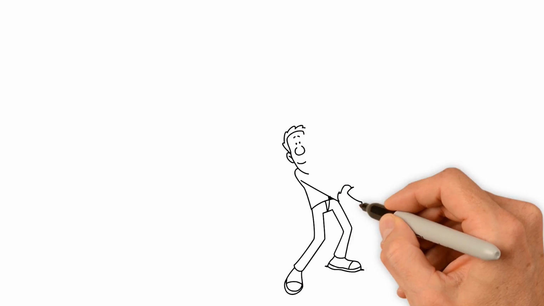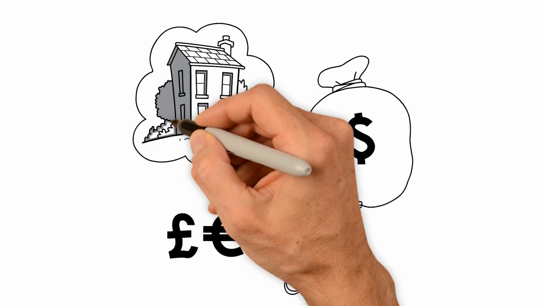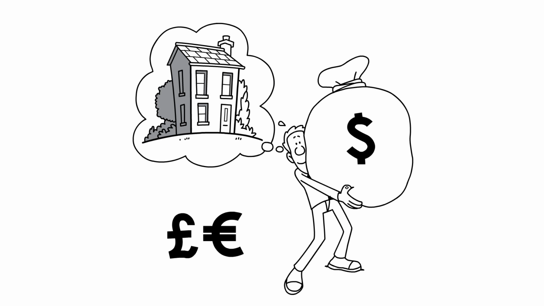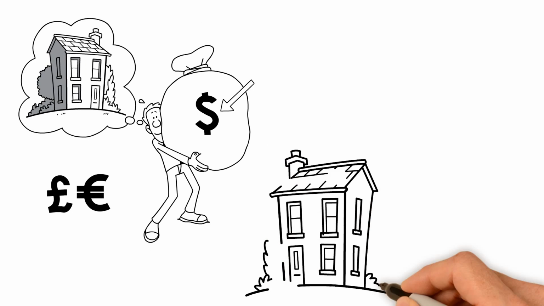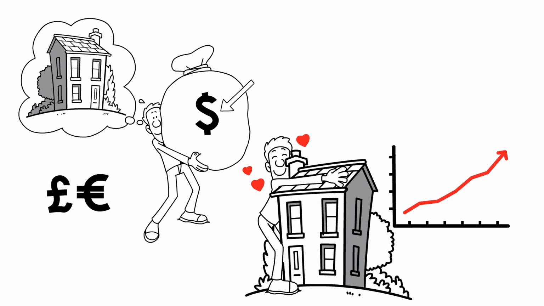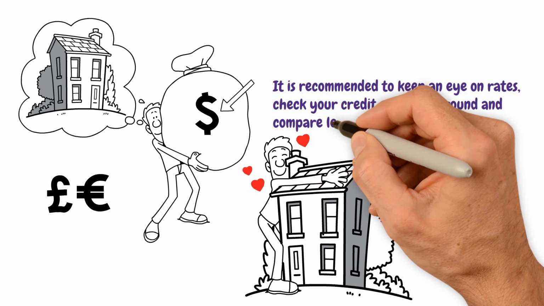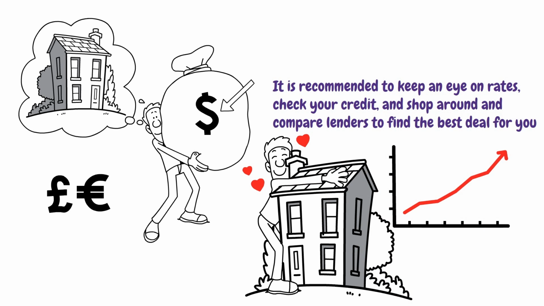Mortgage rates are directly impacted by the bond market, and the rate offered on a mortgage will depend on the lender you work with, its business costs, and your financial profile. Demand for mortgages can also affect rates, pushing them higher as available capital for lending tightens. It is recommended to keep an eye on rates, check your credit, and shop around and compare lenders to find the best deal for you.